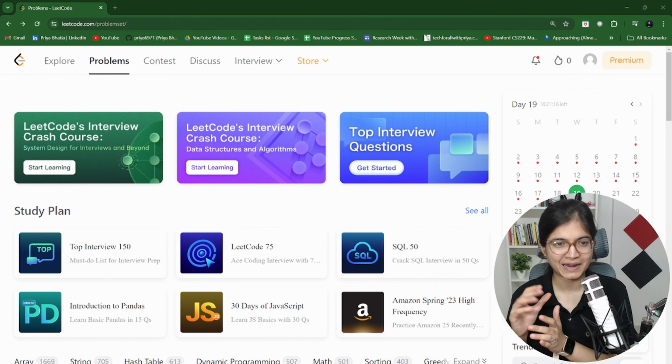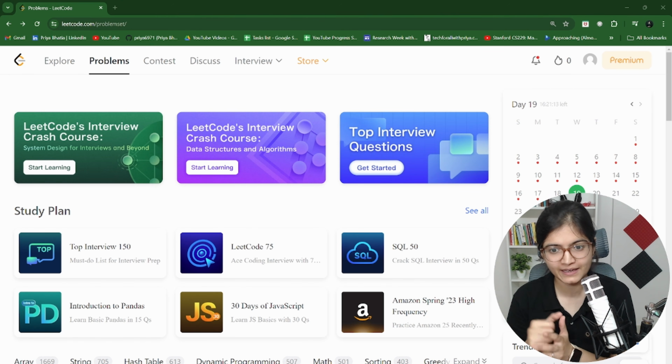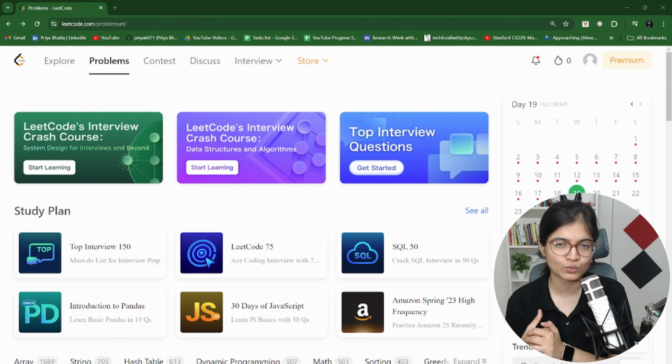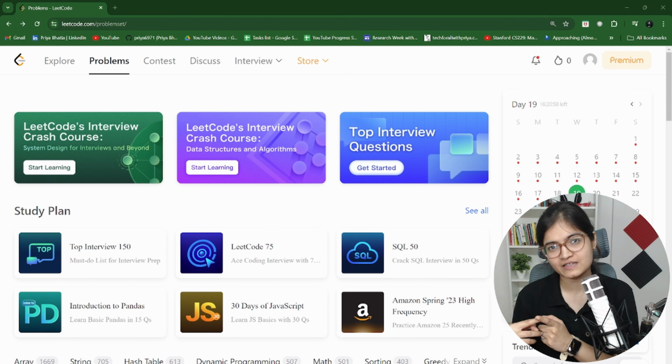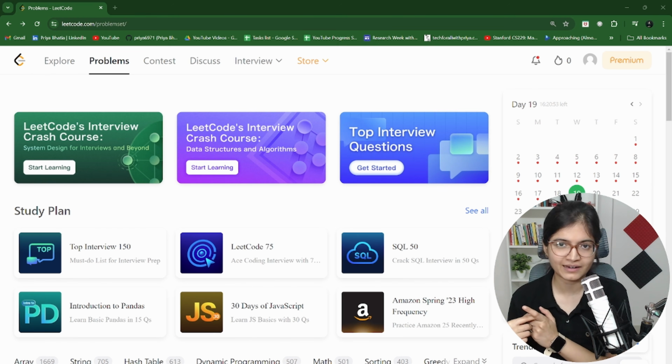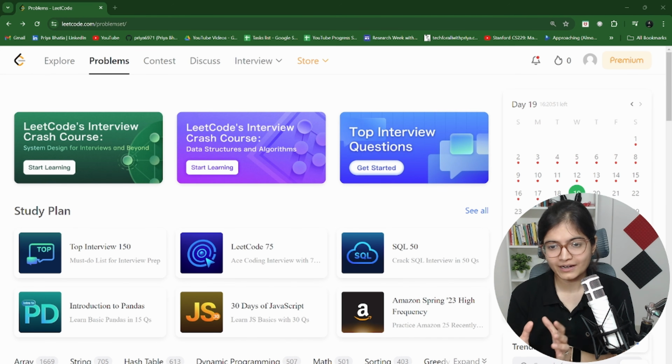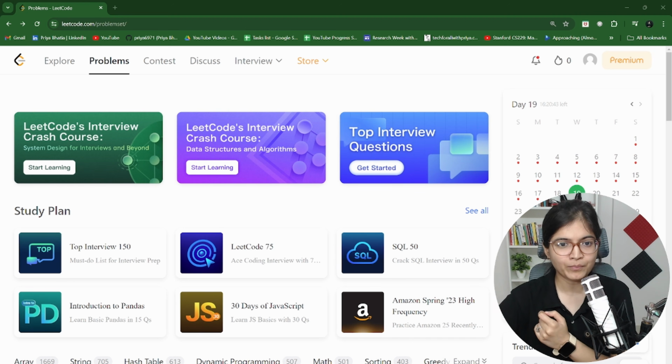Initially, this platform was designed just with the focus on DSA, but now, as advancement is coming up and people are focusing more on AI and data science, they have launched a few more things on top of this platform, where you can see system design, machine learning frameworks interview questions, and SQL specific questions, and that's why I really like this platform. Whenever you are applying for any interviews and want to prepare for what kind of questions will be asked, one important and interesting thing about this platform is the discuss section.